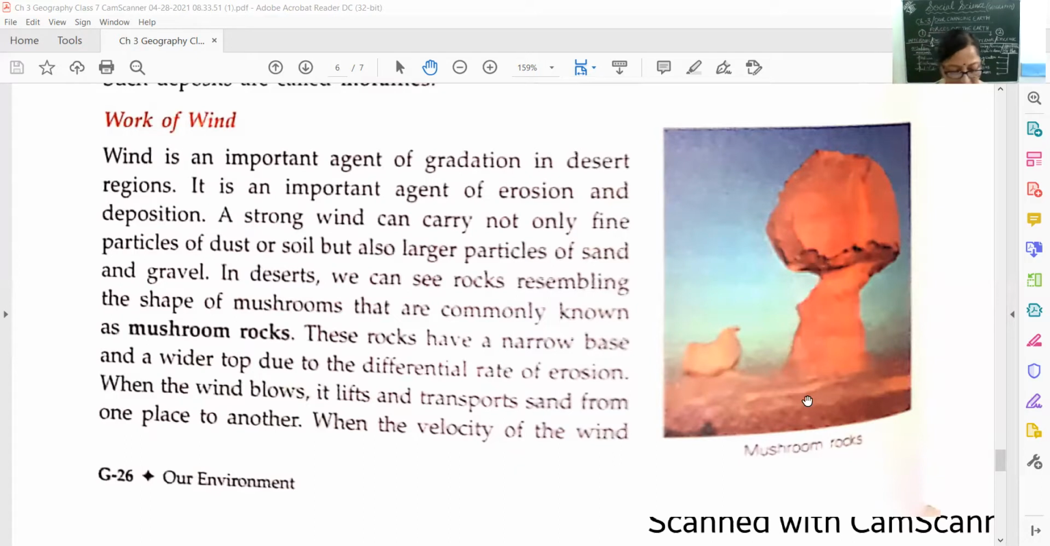So again, I repeat, the formation of mushroom rocks. In deserts, we can see rocks resembling the shape of mushrooms that are commonly known as mushroom rocks.